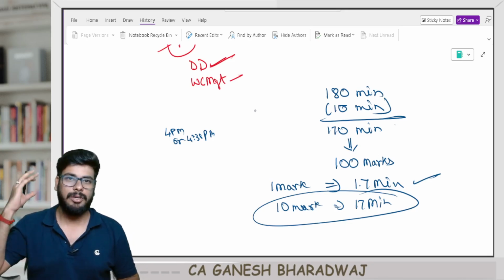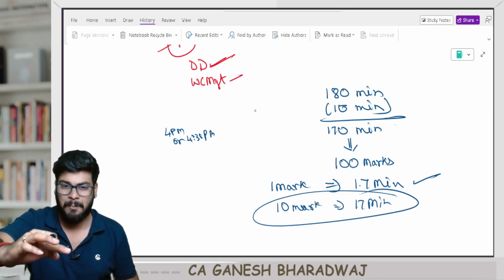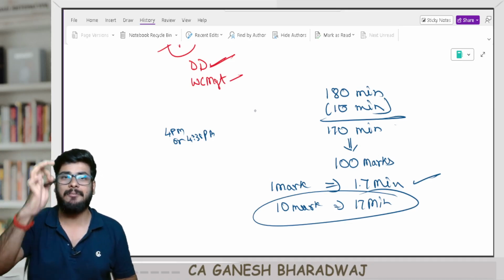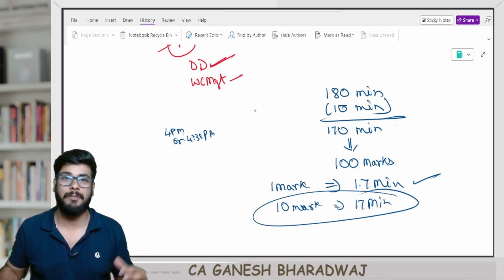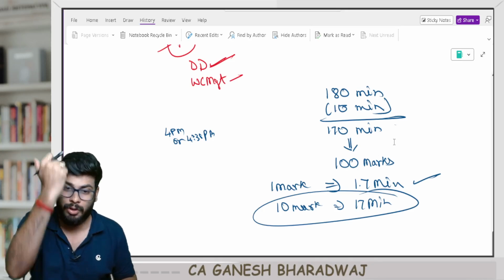If at all you judge the paper as lengthy, what I would suggest is whatever sum you are doing, complete it. The next question that you're going to do is your theory question. I am telling you guys, it has done wonders for many students. Sir, the theory question, out of 10 marks, I know only 6. It's okay, go write it.